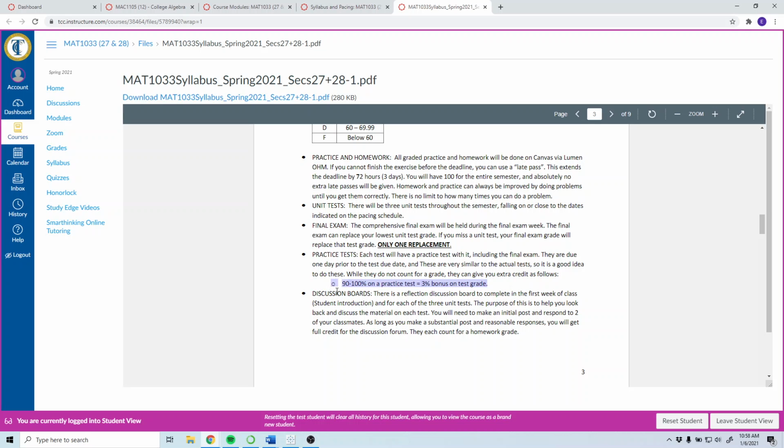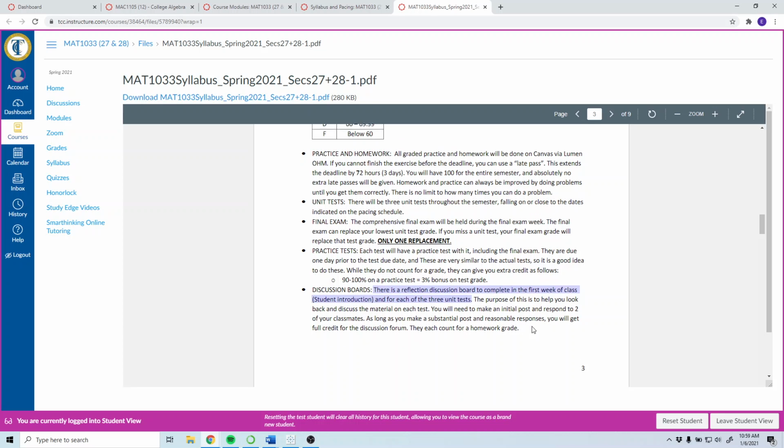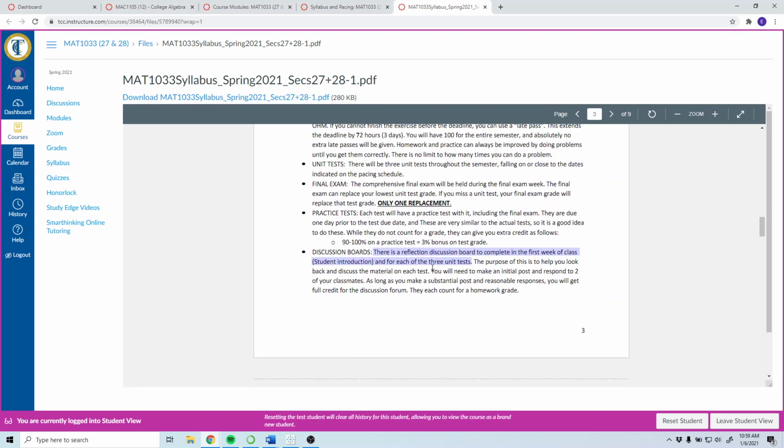The last component of this course, because it is an online course, we don't have any live time. There are discussion boards for you to interact. There's only 4 throughout the entire semester. There's student introductions, which is the first week. It's due on the 17th, but we'll see that in a minute. And there's a discussion board for each of the 3 unit tests when you're preparing for it. You can read it, but basically what you'll do is follow the directions, make an initial post, and then respond to 2 of your classmates.